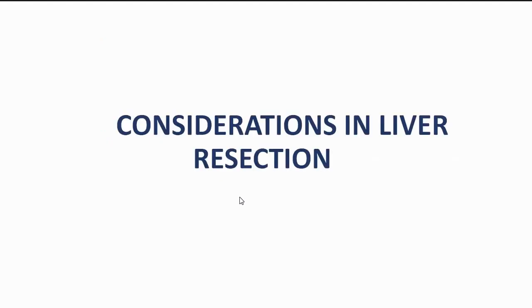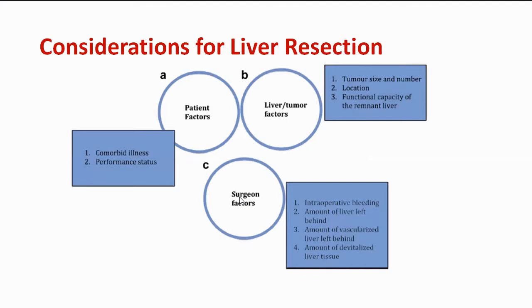So where resection is considered, there are three important factors: patient factors, tumor factors, and surgeon factors. Patient factors are comorbid illness like diabetes, other comorbidities, cardiac diseases, and hypertension, or what is the stage of cirrhosis, what is the performance status of the patient, overall build-up of the patient. If the patient is having sarcopenia because of cirrhosis, there is poor performance status.